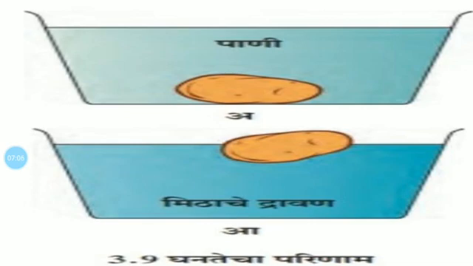Why is it easier to swim in the sea than in a well or a lake? Because the minerals dissolved in the sea water are so high, the density of the sea water is high, and when we swim in that sea water we can float easily on the surface of that water.